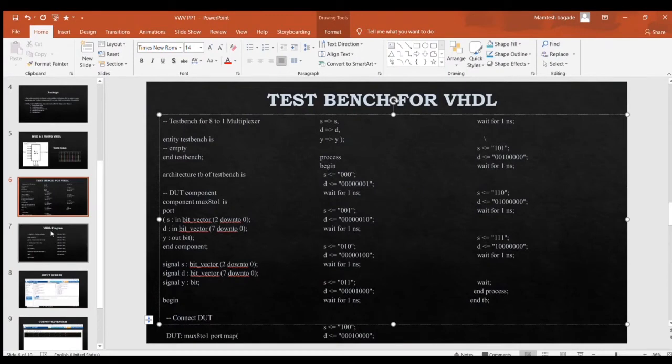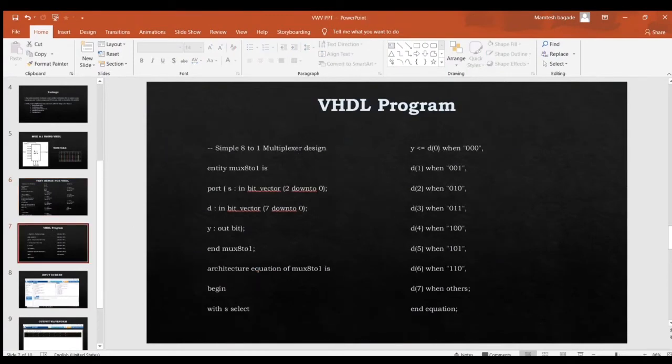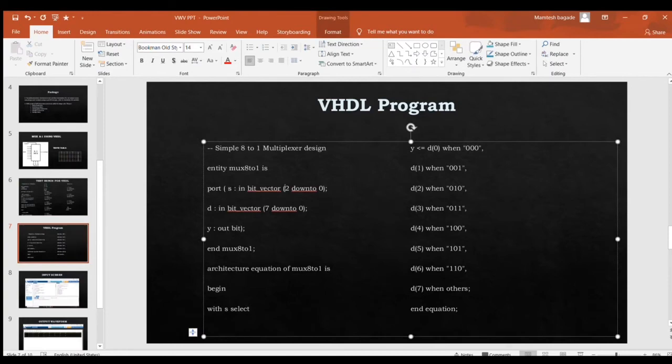So in the next slide, we have the VHDL program, that is the design program for 8:1 MUX. Same here, S is the select line, D is the input line, and Y is the output line. And we have written all 8 binary numbers, 8 numbers of binary digits.